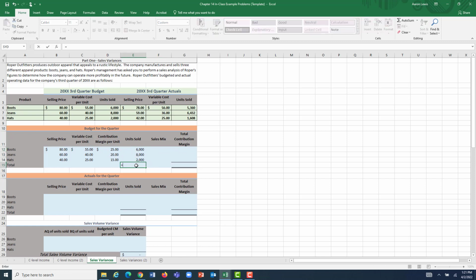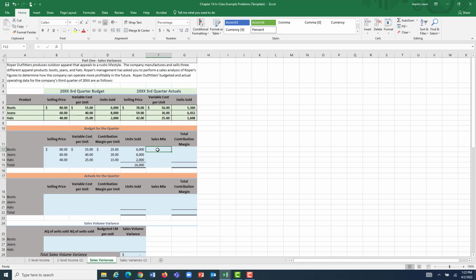And what total amount of units did we expect to sell? Well, that's equal to the sum of these 3. We expected in total to sell 16,000 pieces of apparel. Sales mix is what percentage of our total units expected to be sold was going to be composed of each of our 3 different product lines.